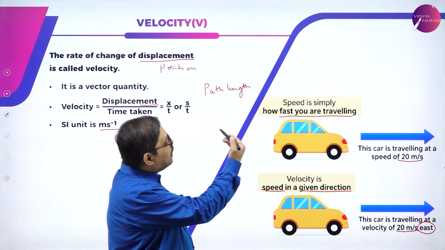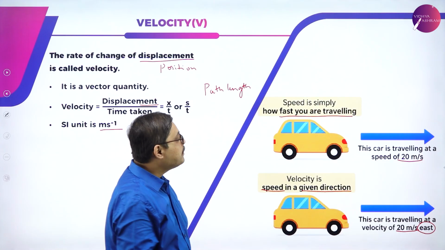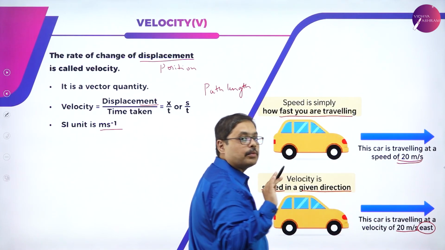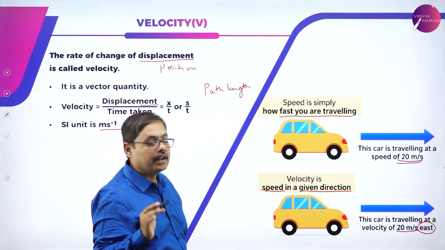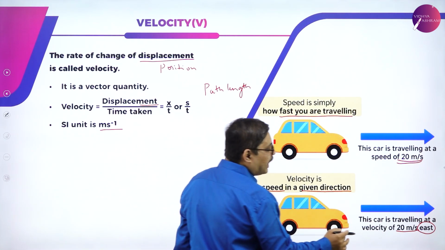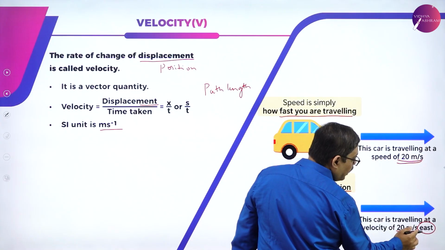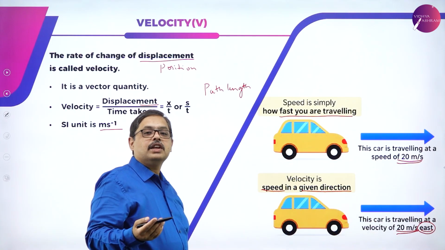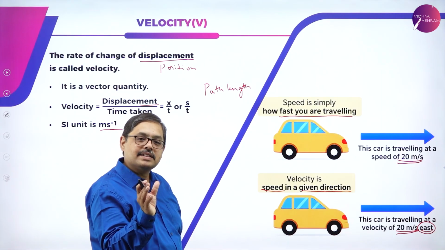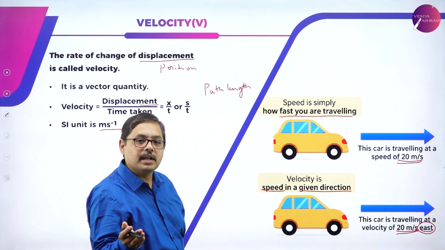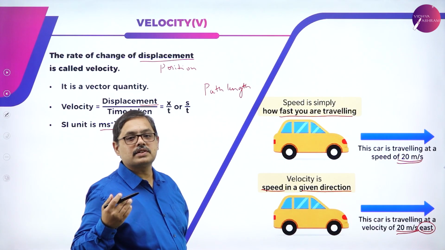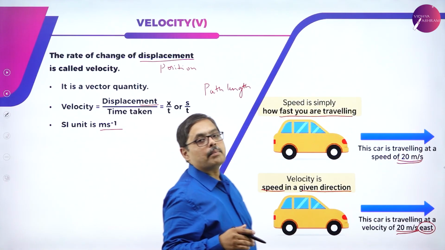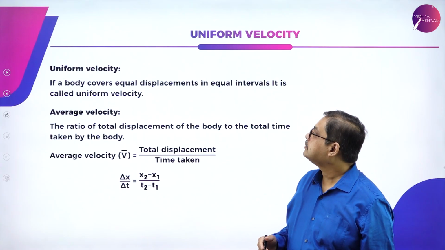So the difference between speed and velocity is that in speed I only represent the magnitude. I am not talking about the direction in terms of speed. Whereas in velocity, I am representing the magnitude as well as the direction. So whenever I am telling you the velocity, I will give a number saying that it is some 25 or 30 meters per second along the east, west, north or south direction. That is the addition when you compare that with speed.